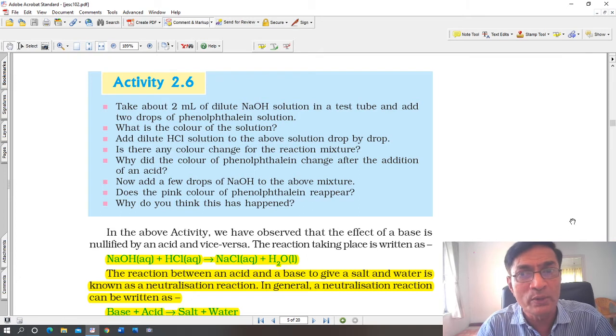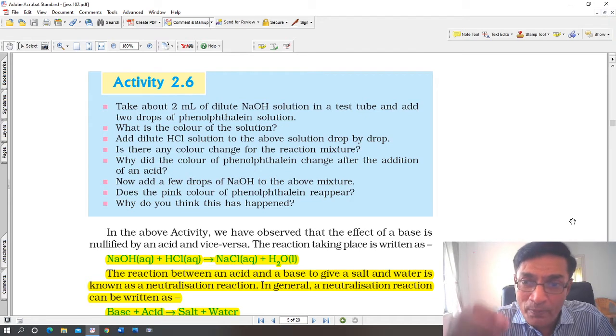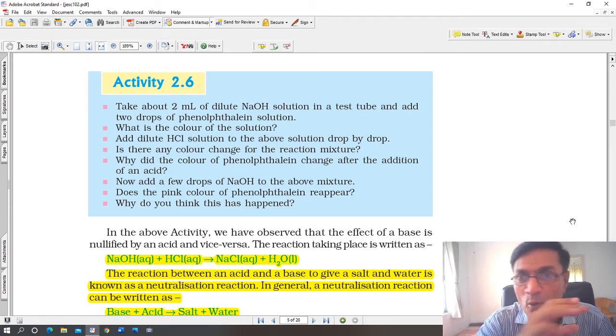It's important to understand the difference. Never add water to an acid, add acid to water. और वो भी धीरे धीरे एसिड को ड्रॉप बाय ड्रॉप ऐड करना चाहिए so that it does not splash. Okay, so add dilute hydrochloric acid solution to the above drop by drop.